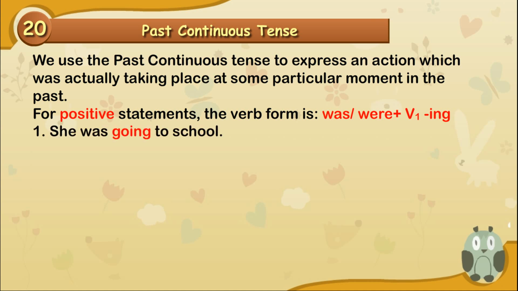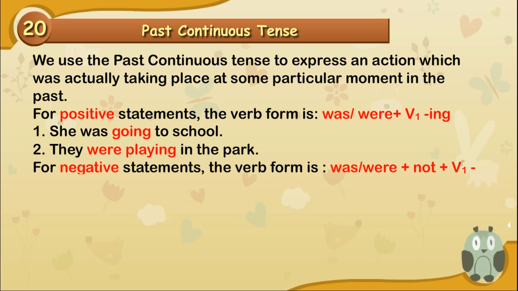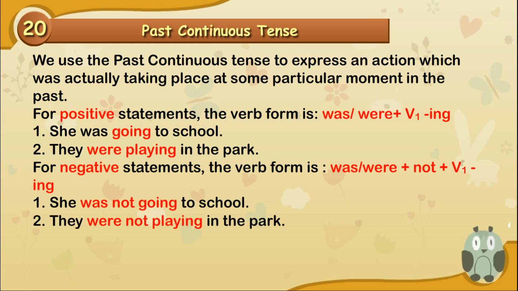She was going to school. They were playing in the park. For negative statements, the verb form is was, were, plus not, plus V1 plus ing. She was not going to school. They were not playing in the park.